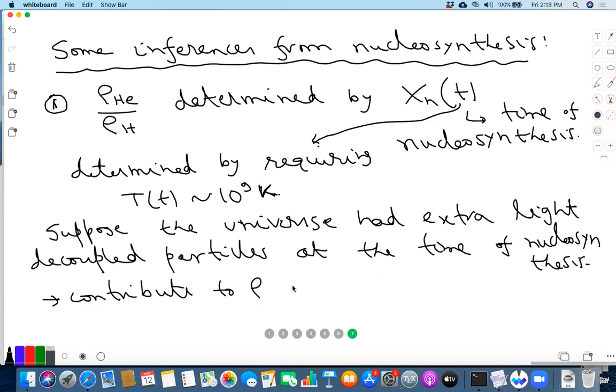Right, and they will basically follow the same formula. Okay, half a B times the relevant temperature to the 4, and times the number of degrees of freedom, and then multiply by 7/8 if it's a light fermion, for example. Okay. So they contribute to rho, okay, and this means that they increase lambda dot over lambda. So what does this mean? This means faster expansion.